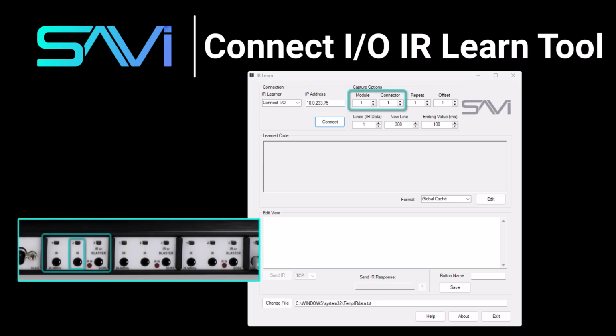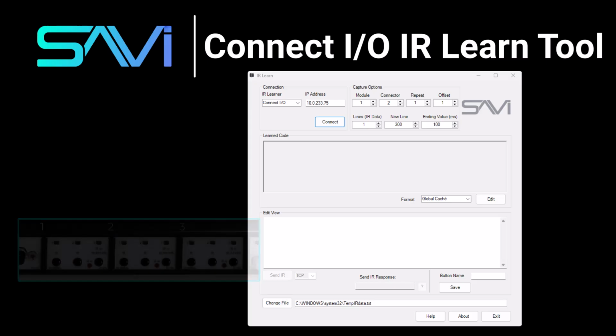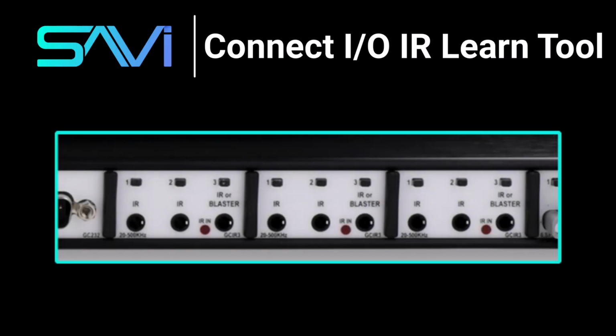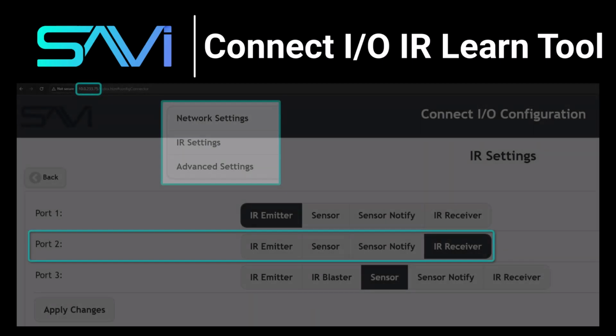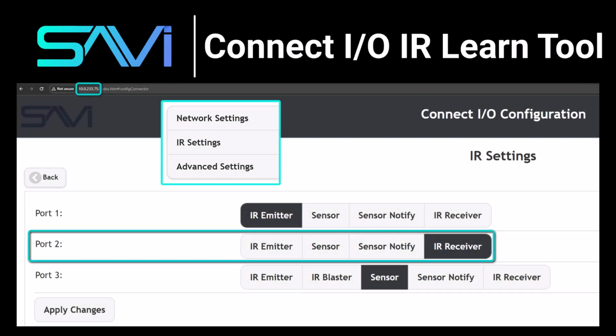After it connects, select the module and the specific connector you'll be testing with, and generally you can leave the rest of the settings set to their defaults, but they can be changed if needed. Also note that there's a built-in IR receiver, so nothing else should be attached to the port that you're testing with. You also need to ensure that the port is configured as an IR receiver, which can be set through the module's web UI.